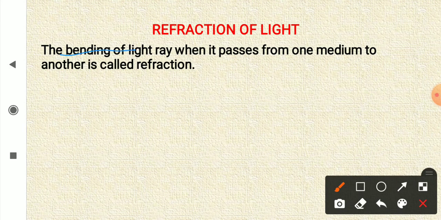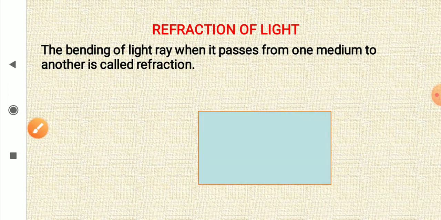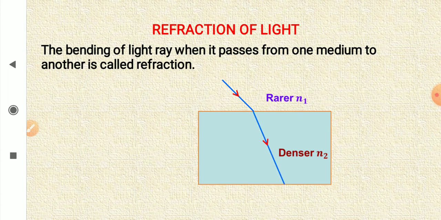The bending of light when it passes from one medium to another is called refraction. So when light moves from one medium to another, it changes its path, and that phenomenon is called refraction. Like here you can see light is entering from rarer medium to denser medium, and we have drawn a normal at the point of incidence.